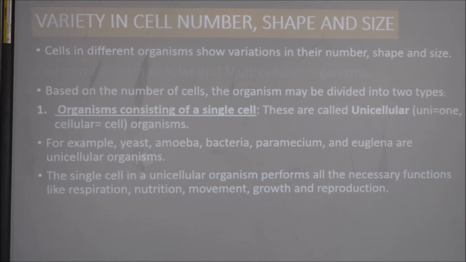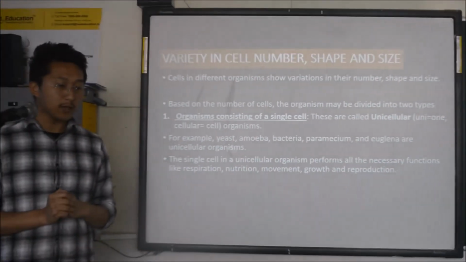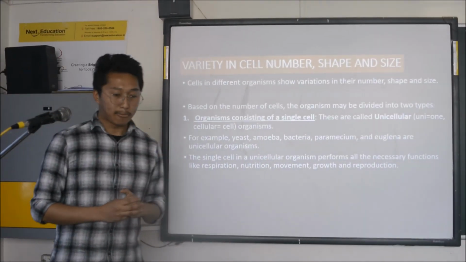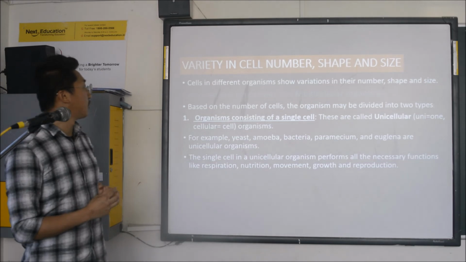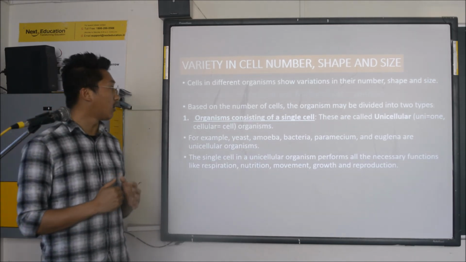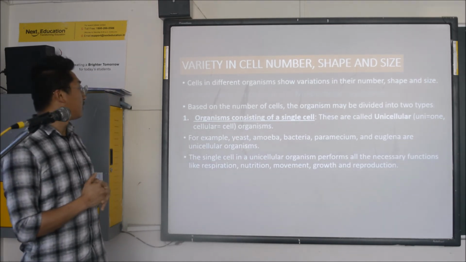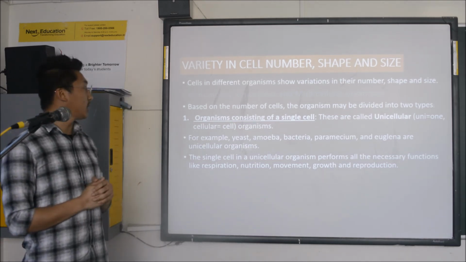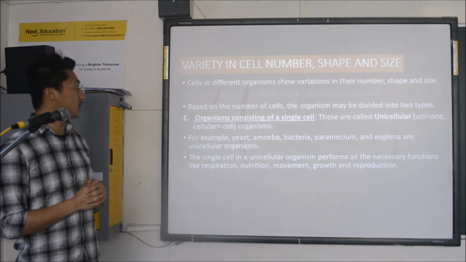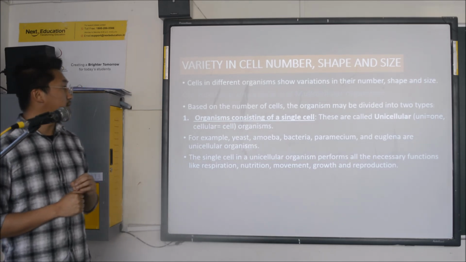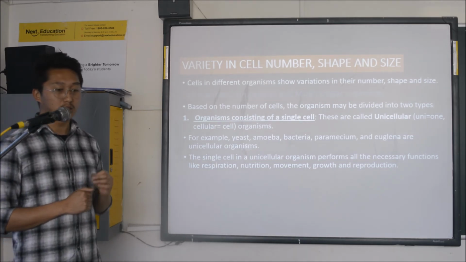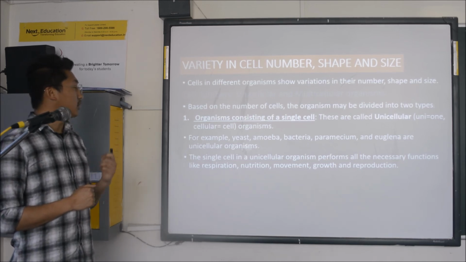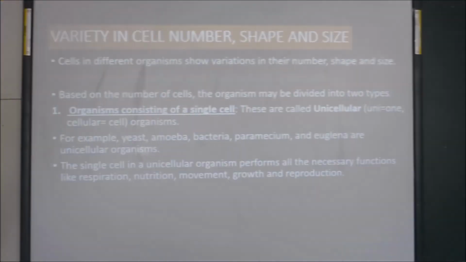Based on the number of cells, we can divide organisms into two types. The first one is organisms consisting of a single cell. These are the unicellular organisms.